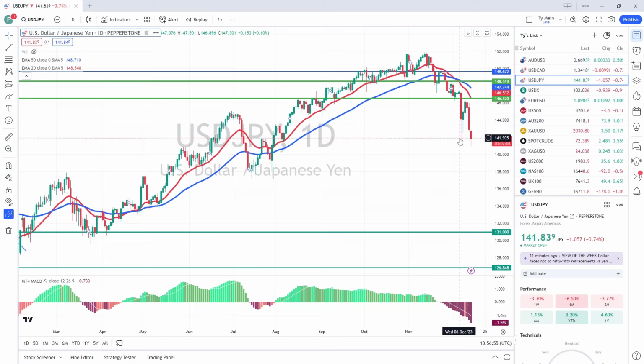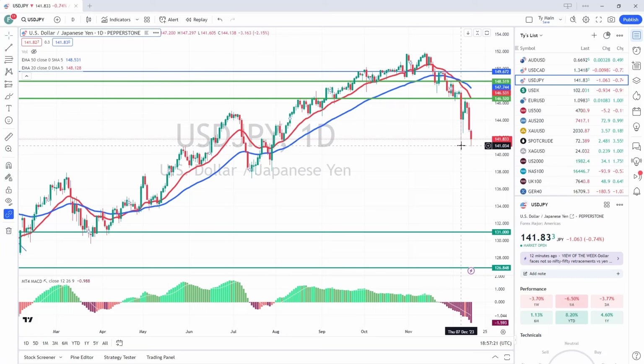So this is what I always talk about when I say that we wanted to test the break area from below here. It's done that. It came up here, tested the level, and then rolled over. And the obvious target is the previous move. And that was here at 140.80. Okay, so when the market tests that level after a pullback, it's usually the easy trade to get back down to where it's already been.